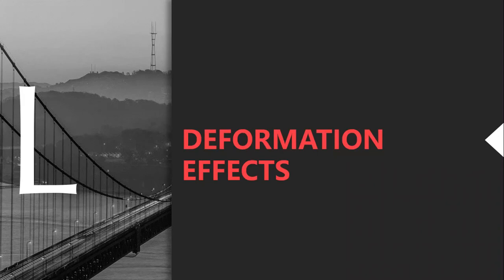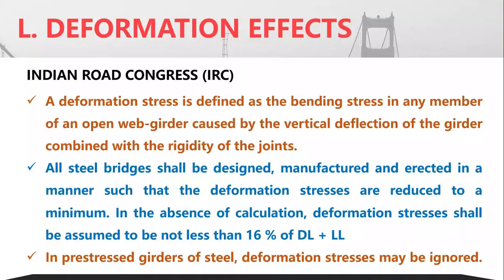The next is the deformation effects. Now, these stresses will be caused due to vertical deflection and maybe due to the rigidity of joints. So, we must have studied lack of fit as well as cases in which the corresponding member is of reduced length. This you must have studied in structural analysis. So, the same concept is here, we call it deformation effects. This will come only in case of steel bridges.